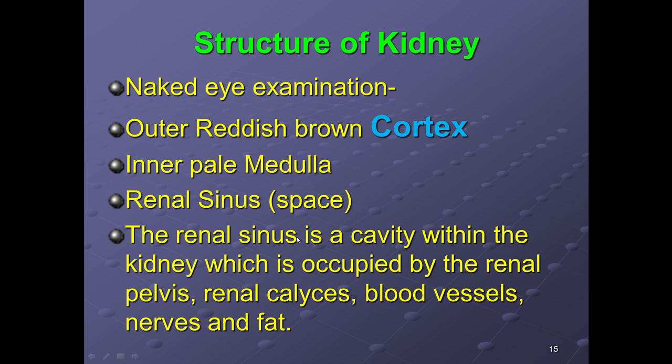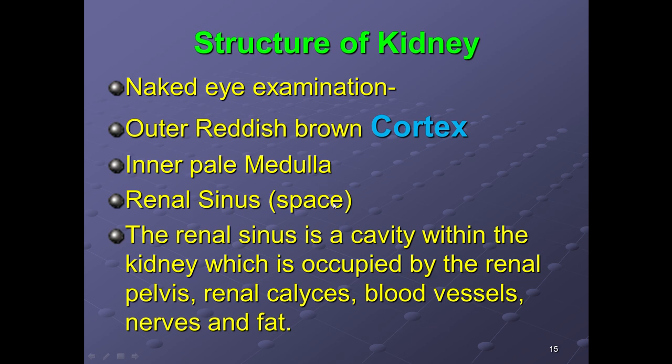Now, on naked-eye examination, macroscopically, there is a cortex which is the outer reddish brown, and the inner one is the pale medulla. Cortex, medulla, and another structure is the renal sinus. What is the renal sinus?